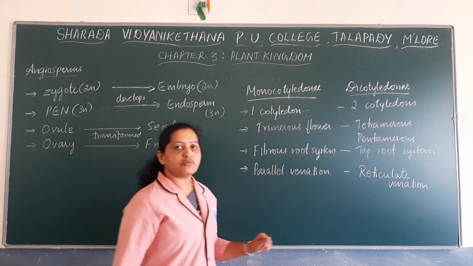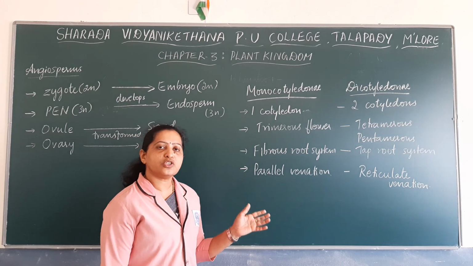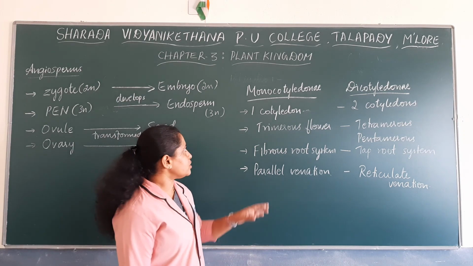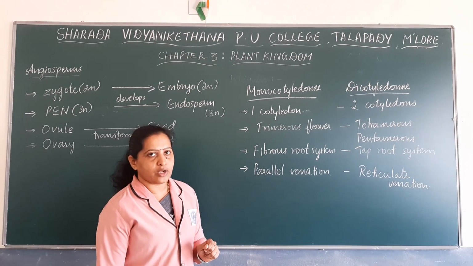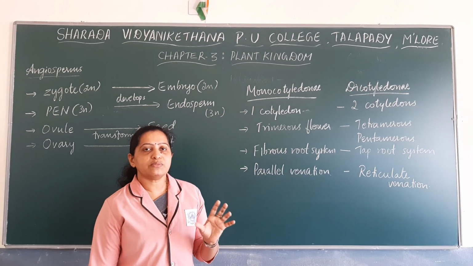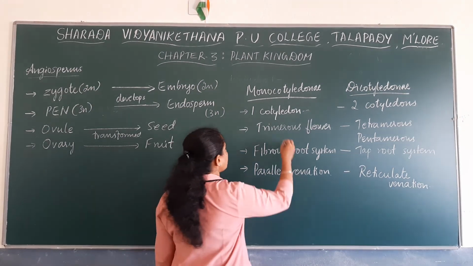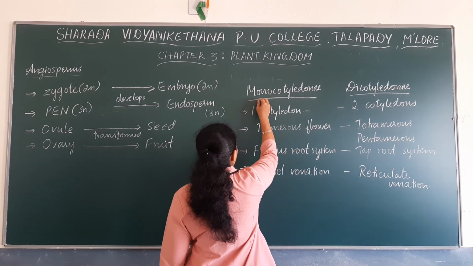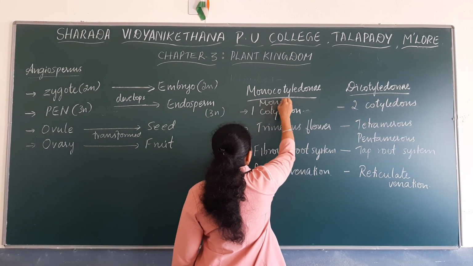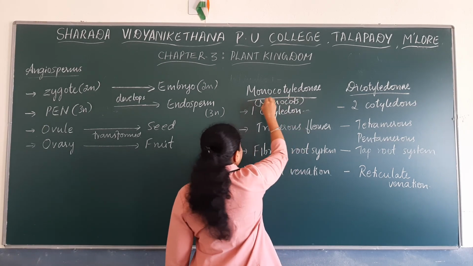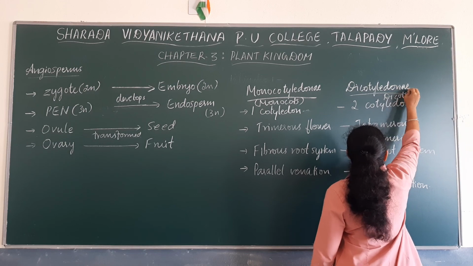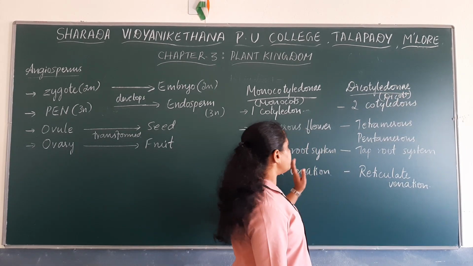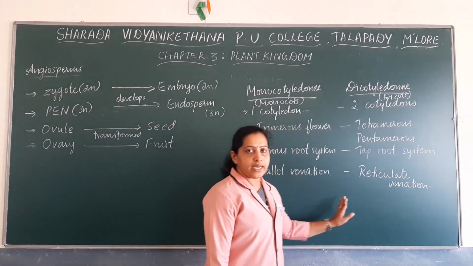So these are some of the differences between members of Monocotyledonae and Dicotyledonae. We call those plants included under Monocotyledonae monocots, and those plants included under Dicotyledonae dicot plants or dicots.